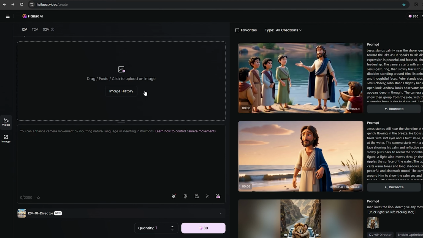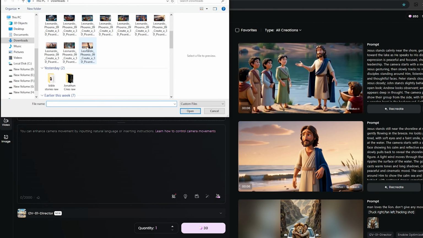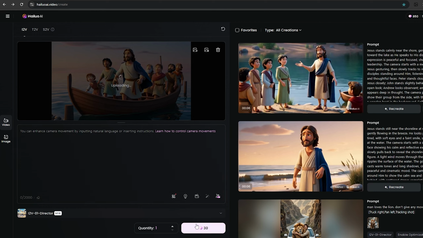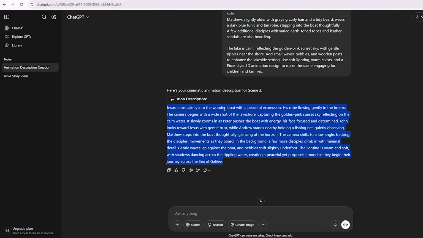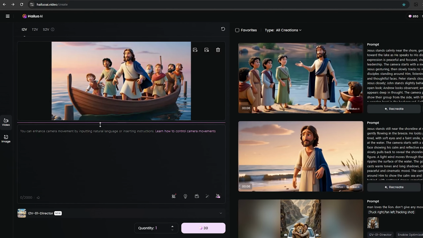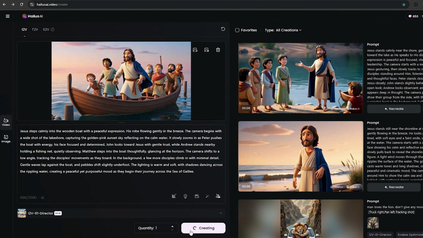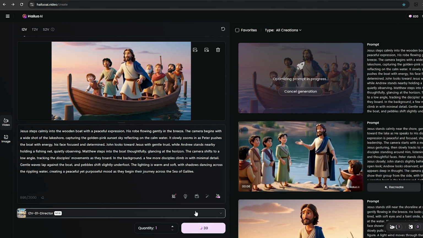I love Hailuo AI because the animation quality is really good. When you use the right prompts, the result looks smooth and professional. If something looks off, just fix the prompt and try again. Keep notes of what works well in each scene. This will help you improve your process as you create more videos.